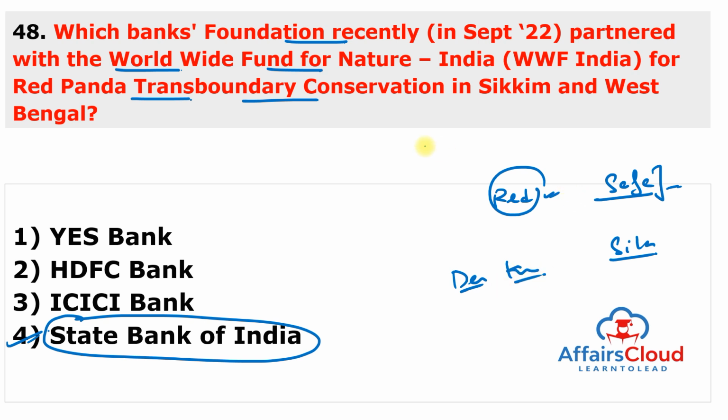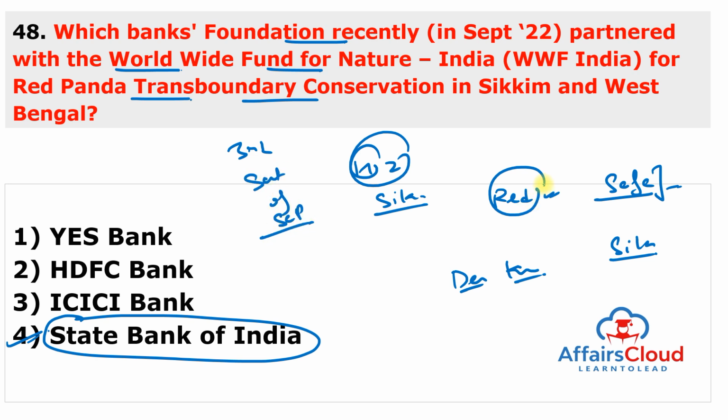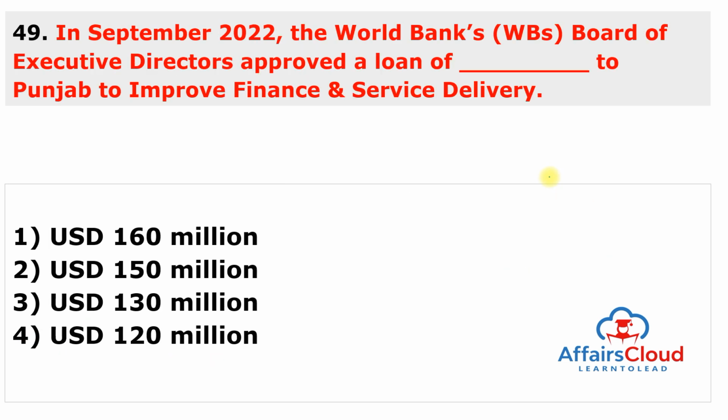An event was also organized at the Himalayan Zoological Park in Gangtok, Sikkim to celebrate International Red Panda Day. International Red Panda Day is celebrated every year on the third Saturday of September to support red panda conservation. Moving to the next question.